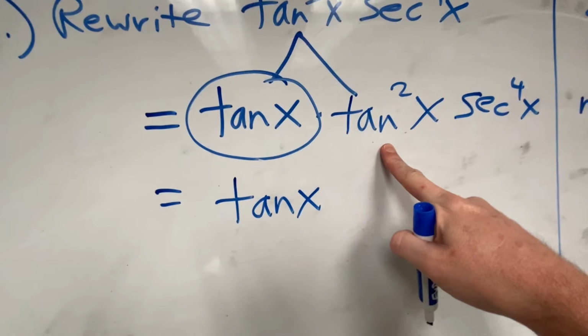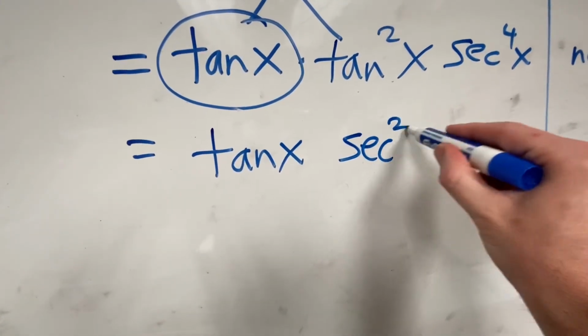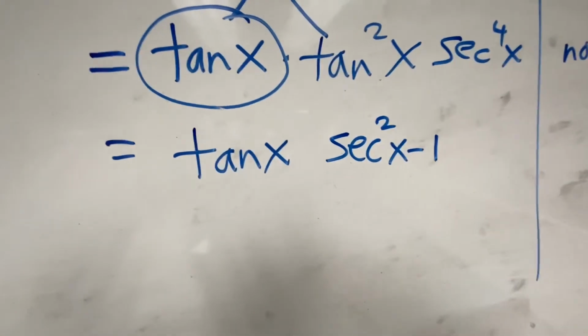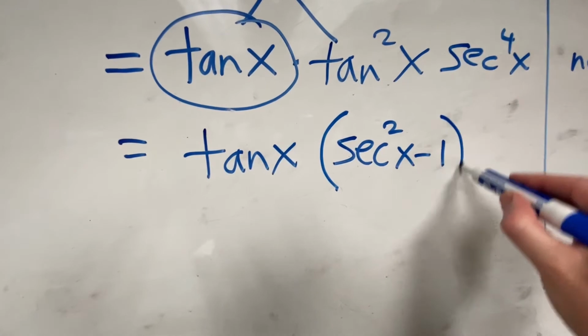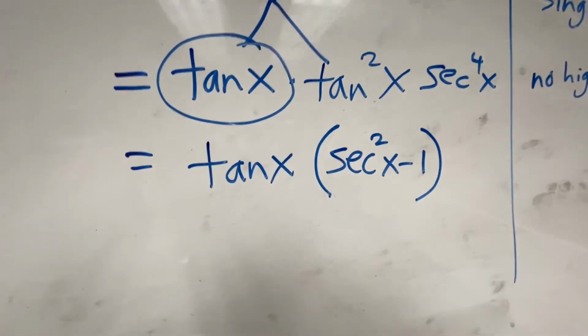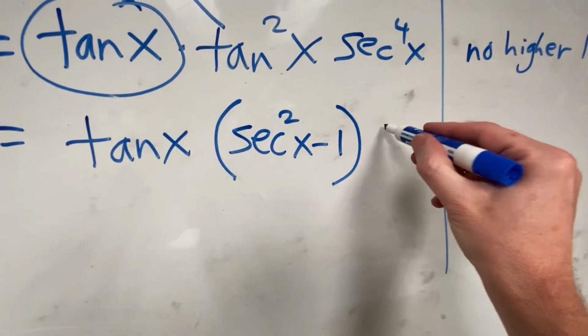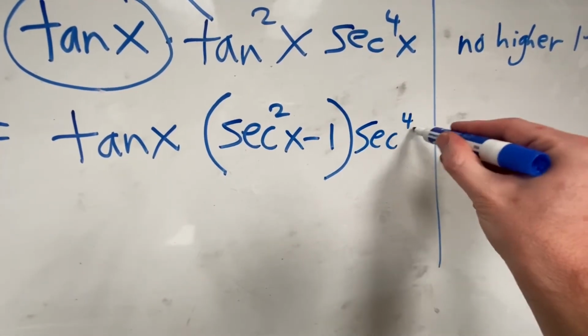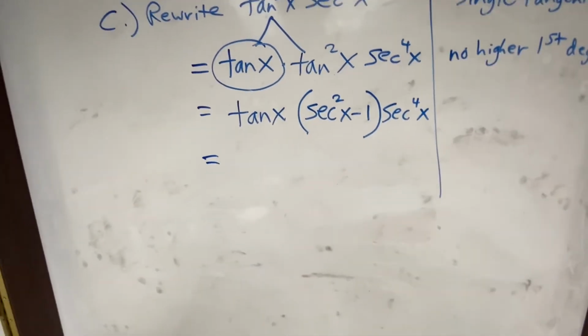When any good pre-calculus student sees tangent squared, they remember that it's secant squared of x minus 1. In parentheses, any good math student at any level of math remembers that part. You gotta put your parentheses. Secant to the fourth, we're just gonna drop you down here. Okay? And now you're ready for your last step.